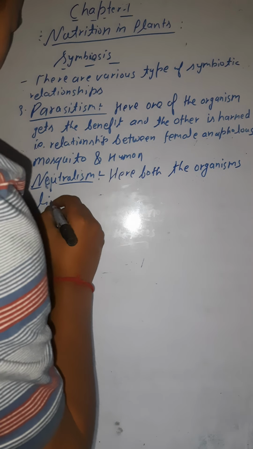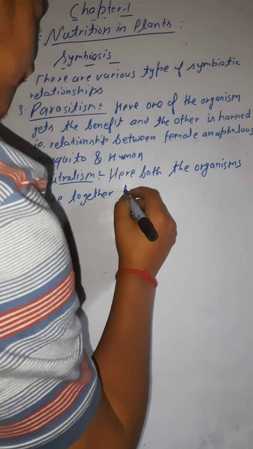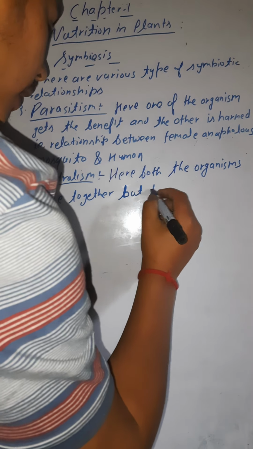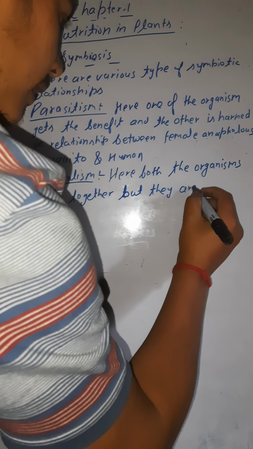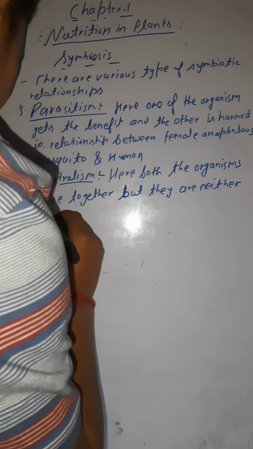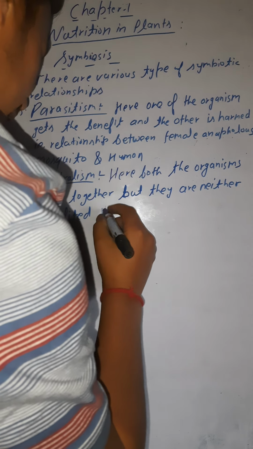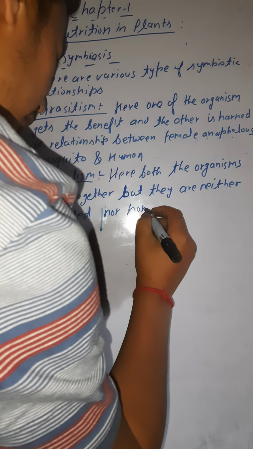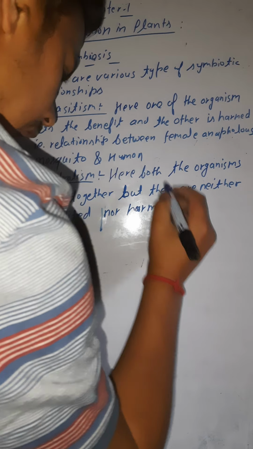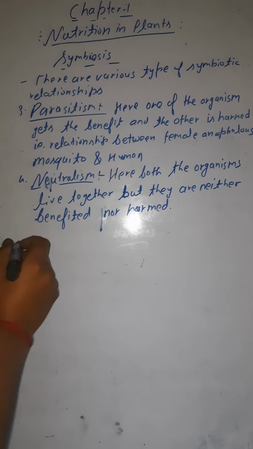So this type of relationship comes under neutralism.